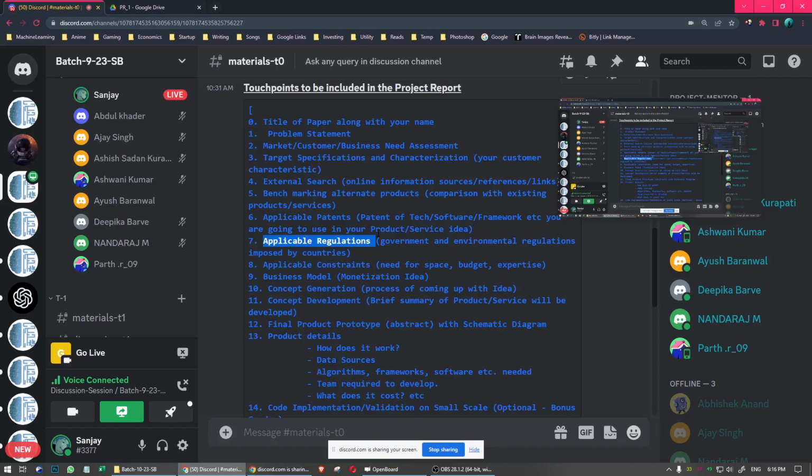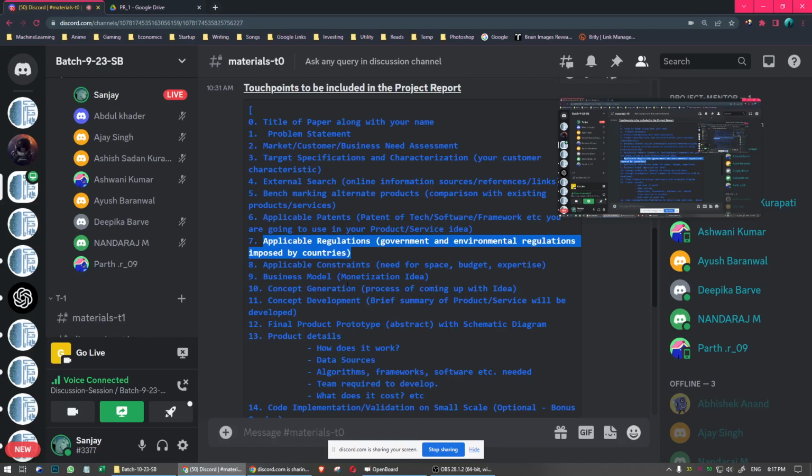So yeah, they will come under applicable regulation. If your product uses a defect technology, you may need to research any applicable regulations on that technology. But let's say your idea uses simple k-means clustering. There is no regulation on k-means clustering. It's a simple classification algorithm. So you don't need to include the regulations part, because for the algorithm your app uses, there may not be any regulations applicable.